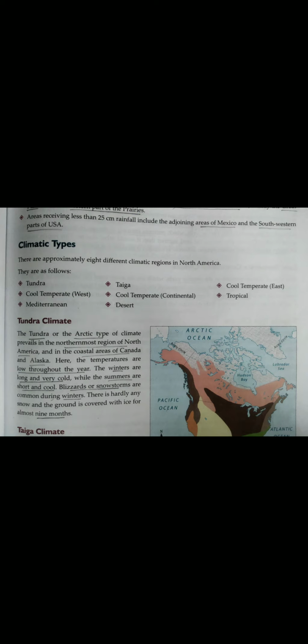So this type of climate is characterized by long and very cold winters and short and cool summers. Blizzards, here it means snowstorms, are common during winters and there is hardly any snow, and the ground is covered with ice for almost 9 months. So it is very, very cold.